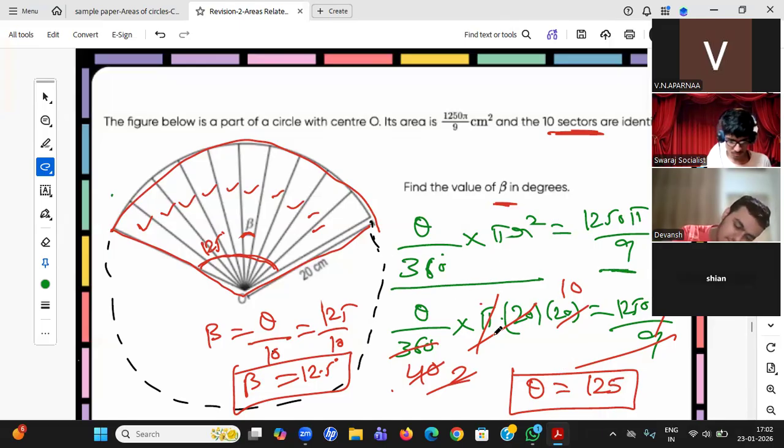So I got theta equal to 125. So this total theta we got. But he is asking you beta. But how are these 10 sectors divided? Identical. That means each sector will be theta by 10, right? 12.5, 12.5, 12.5, like that. If I write that, then only the total of 10 will become 125.